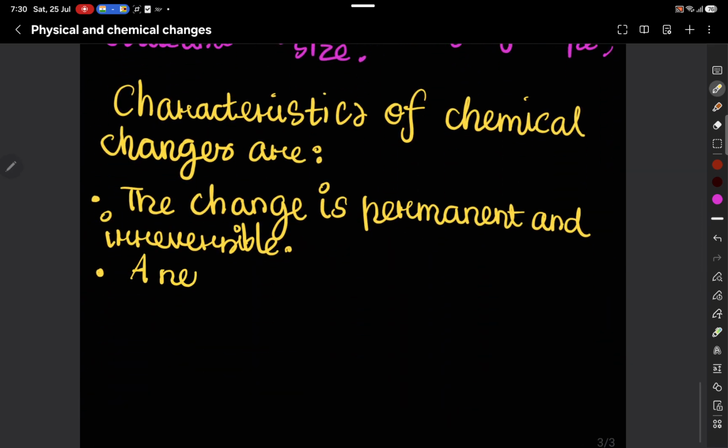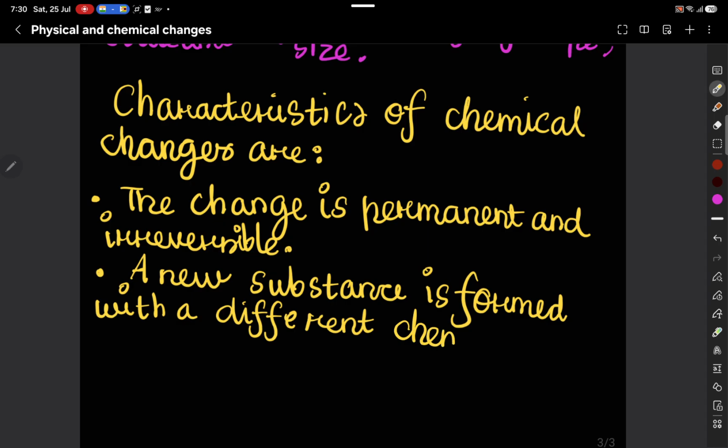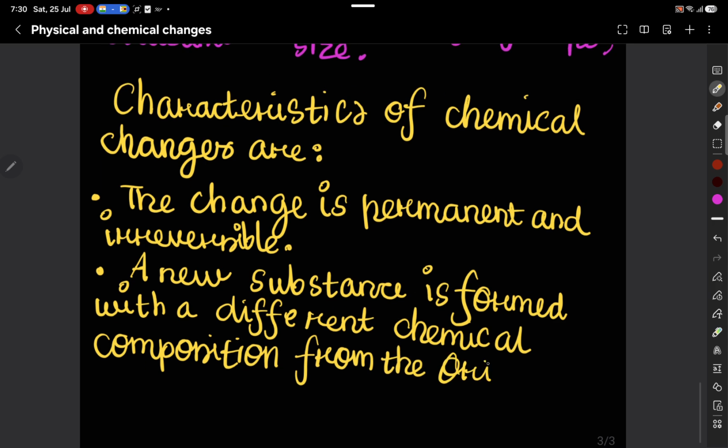A new substance is formed with a different chemical composition from the original substance. Second point.